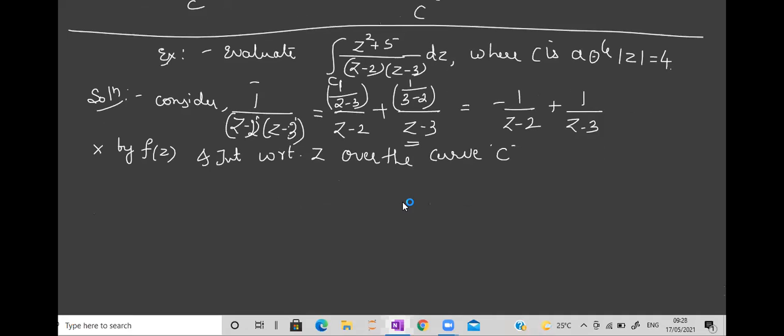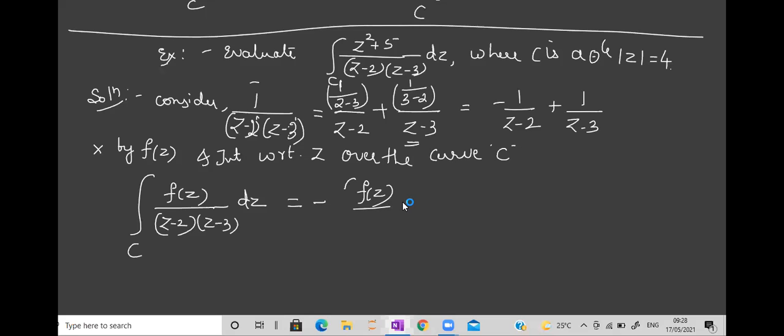See, this is my expression. For the LHS part, I'll first multiply by z, so it comes in the numerator. After multiplying, you should integrate this with respect to z over the curve C. Is equal to, here also we have this, so the same thing has to be applied. Is f of z going to come for both the terms or only one term? Both. So the minus will come out. We are first multiplying by f of z, then integrating this with respect to z over the curve C.